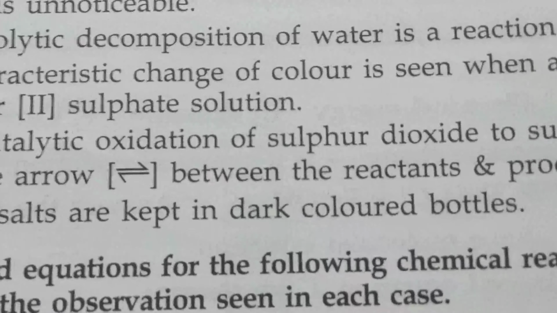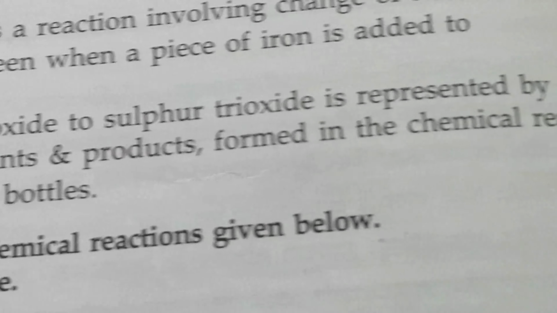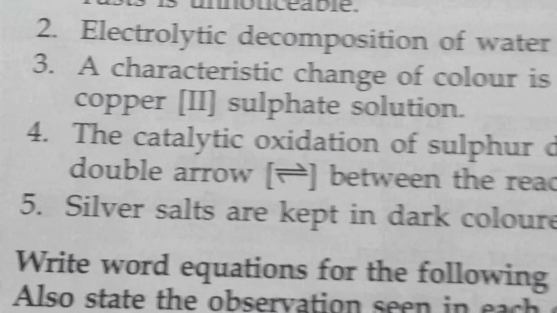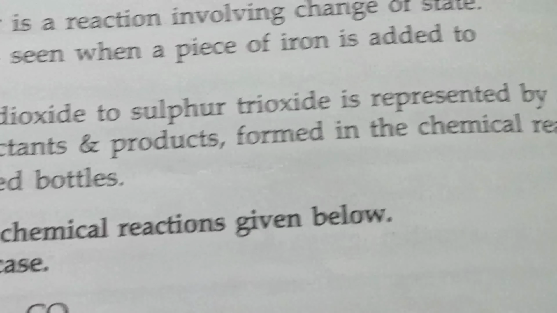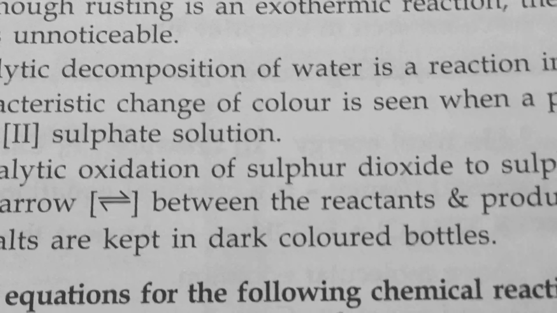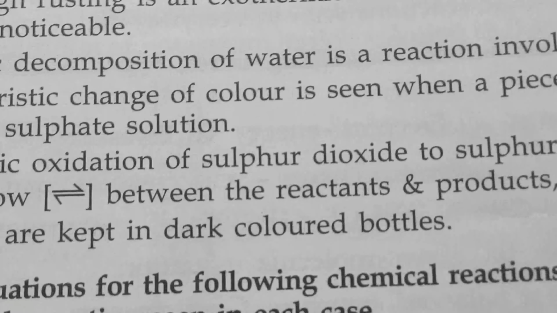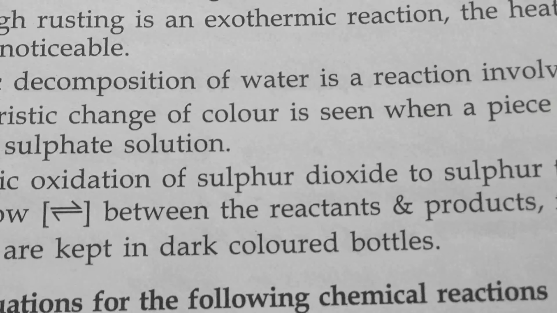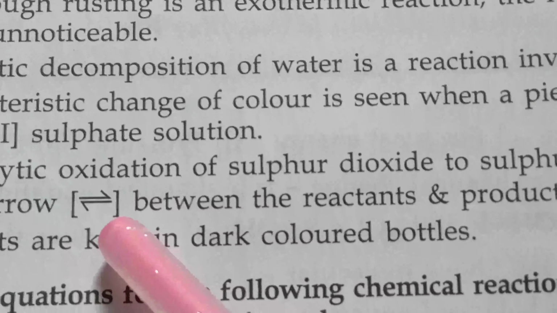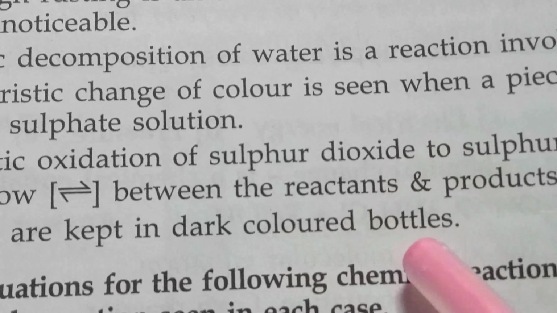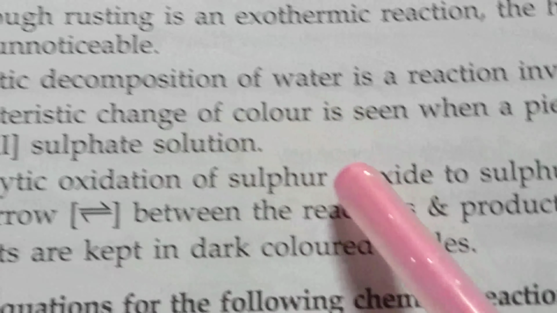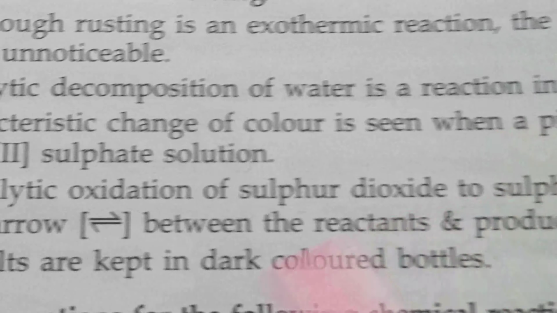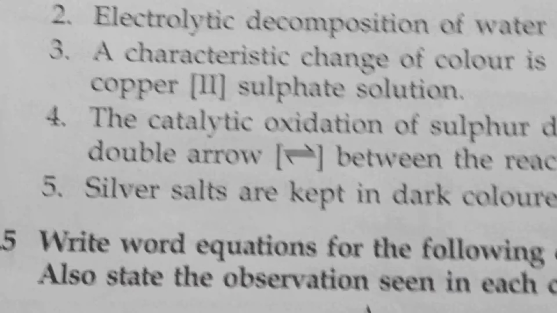Next, the catalytic oxidation of sulfur dioxide to sulfur trioxide is represented by a double arrow between the reactants and products in the chemical reaction. For what? Because in this reaction, when sulfur dioxide is reacted in the presence of oxygen, it produces sulfur trioxide. We can use the double arrow. For what? Because sulfur trioxide, again, if we give it heat, it decomposes into sulfur dioxide and oxygen. That's why we put a double arrow in between.